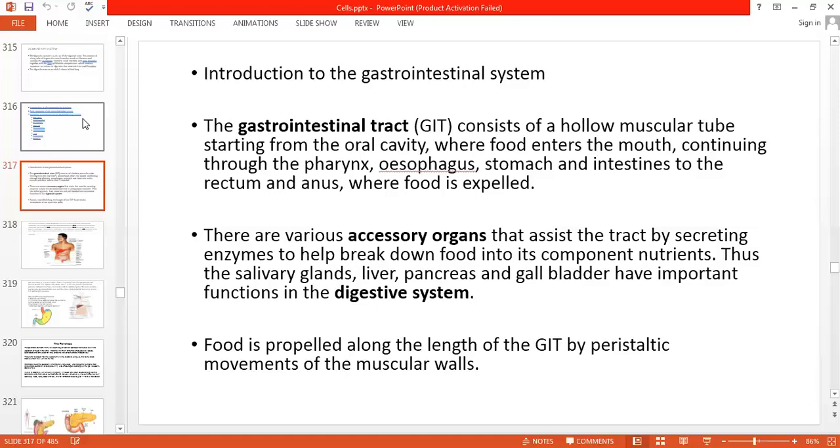Food is propelled along the length of the GIT by peristalsis, the movement of this muscular wall. The food moves from the stomach to the intestine by the movement of the intestine like a snake. Just as a snake on the ground moves forward, in the same way the intestine moves like that, and it will propel the food in the forward direction.